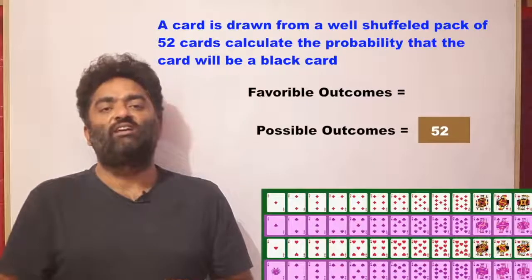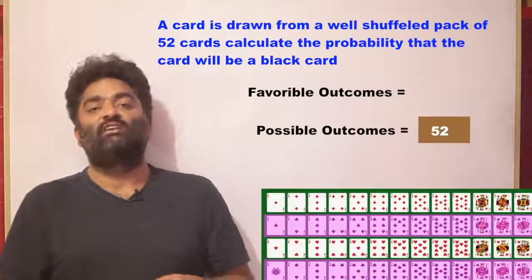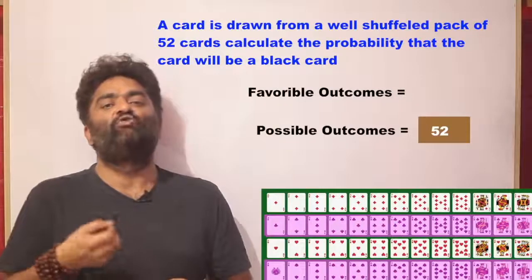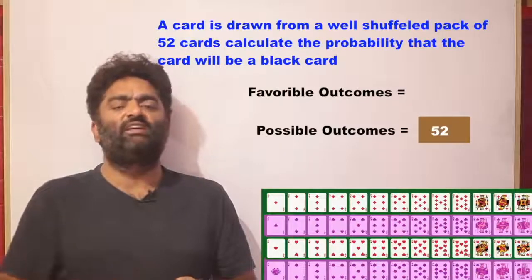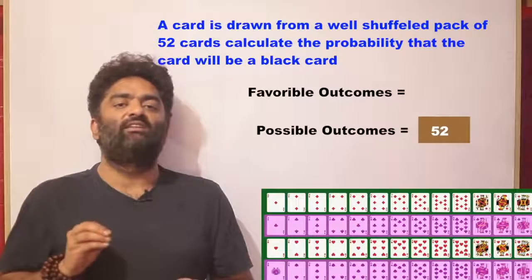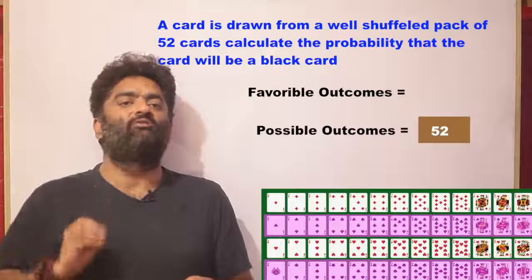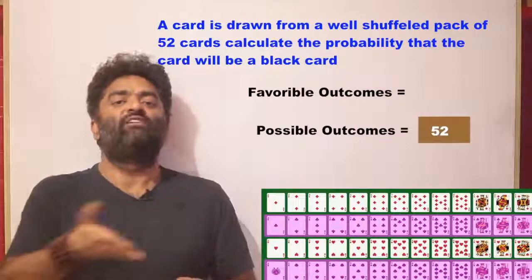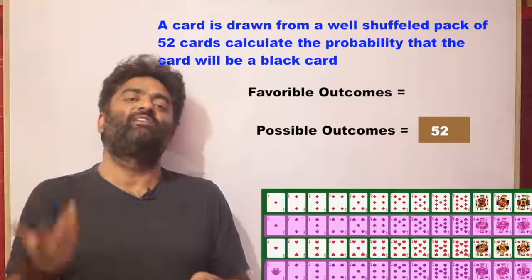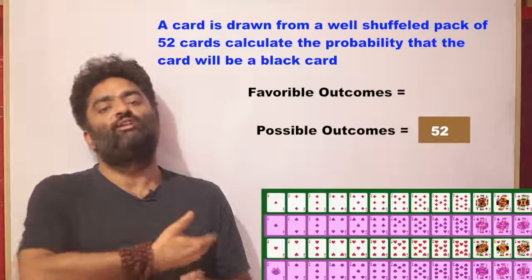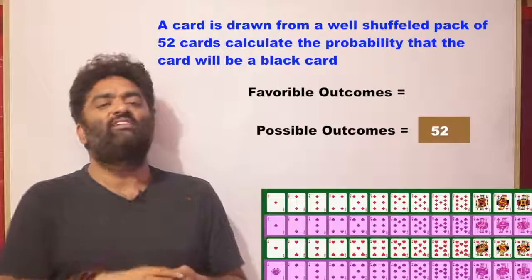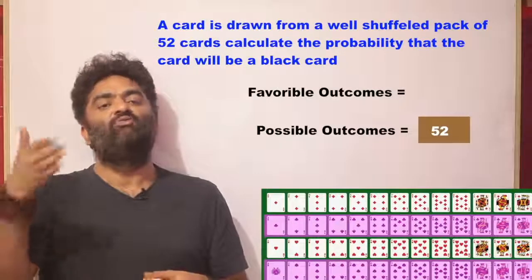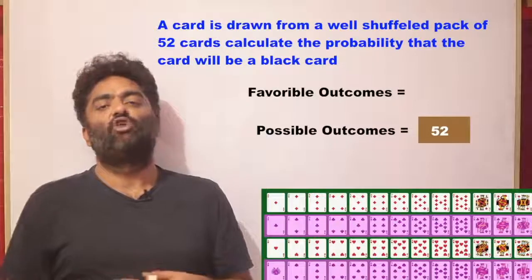Just to get you started, if you were to draw two cards, right, your answer in the denominator would be 52 into 51. And the logic for it is very, very simple. When you draw out one card out of 52, there are 52 ways of doing it. But once you have done that, out of the remaining cards, what are the possible outcomes? 51 outcomes. So 52 into 51 we'll do, or we'll write it as 52C2. These ideas are part of counting theory, and you can learn them better in the permutations and combinations lecture.